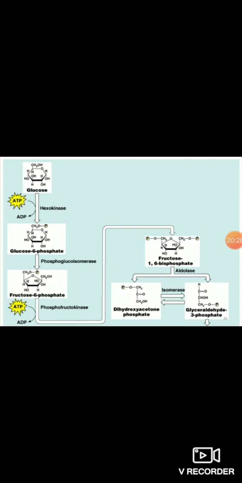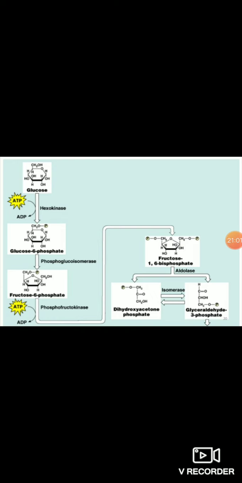Either this glucose 6-phosphate will enter glycolysis, or it may enter glycogenesis, or gluconeogenesis, or the HMP shunt. There are 4 different fates for this glucose 6-phosphate, and choosing its fate depends upon the condition of that cell.